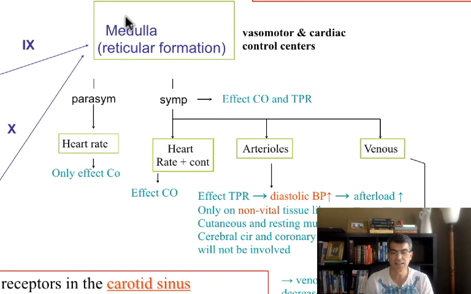Inside the medulla, there's a center called the vasomotor center, and a center called the cardiac center. Vasomotor center is the one that controls the resistance of your blood vessels, and cardiac center is going to control your heart rate and heartbeat. When the nucleus solitarius receives this information, it's going to send it to the vasomotor and cardiac center, which is located in the reticular formation of the medulla. And then this reticular formation of the medulla is going to control your sympathetic and parasympathetic.